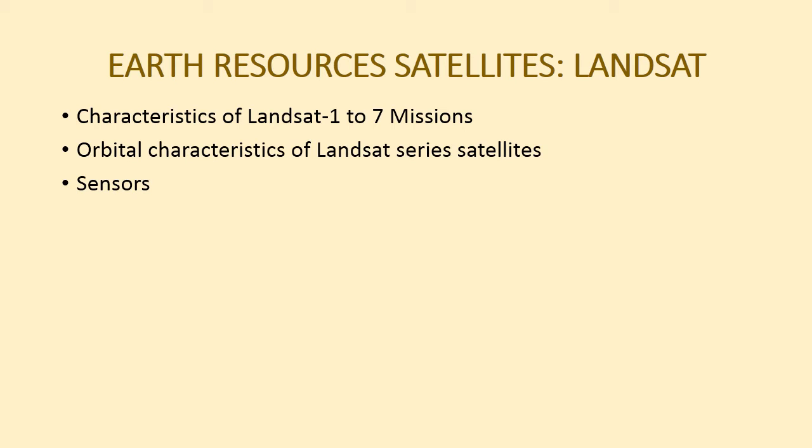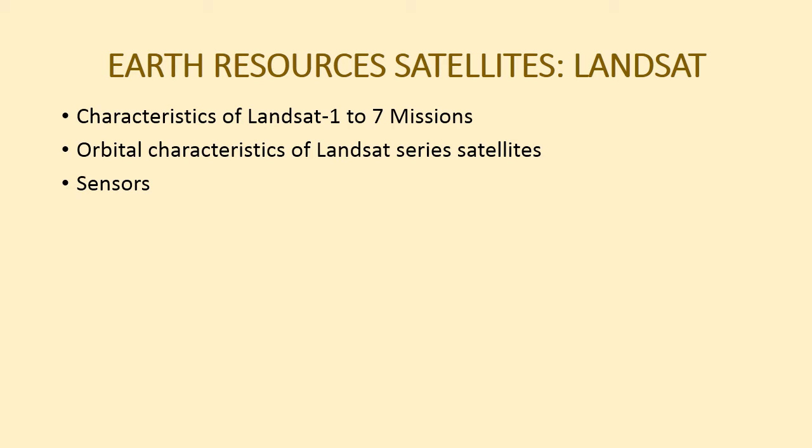The next sensor used in the Landsat was thematic mapper. Landsat 4 and 5 have on board a new payload called thematic mapper with 7 spectral bands and ground resolution of 30 meters. This is in addition to the multispectral payload which is identical to those carried on board Landsat 1 and 2, and replaces the RBV payload.